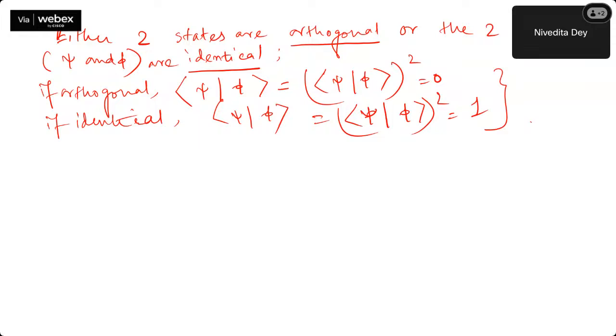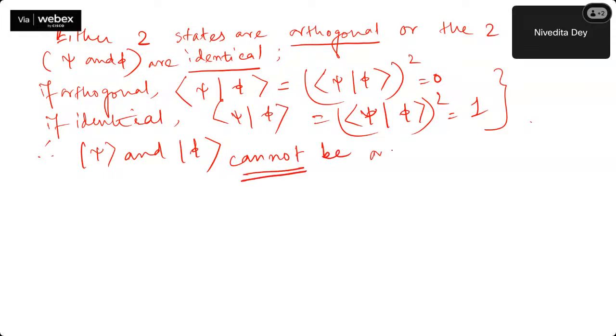Okay. Therefore, this and this cannot be any arbitrary states. So our assumption, considering if U, the cloning operator, exists for psi, it will definitely exist for phi, and it can clone phi as well. That condition, or that claim, was false.